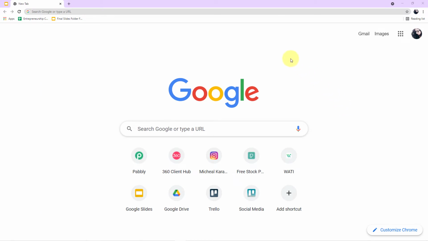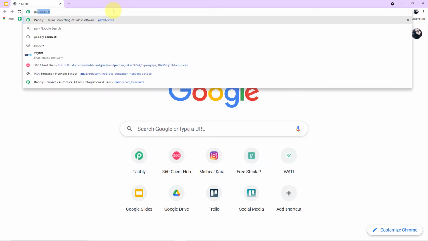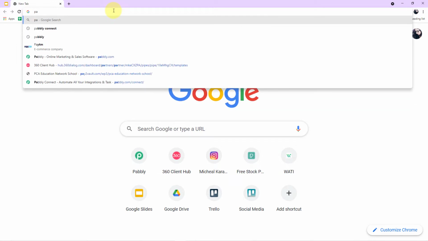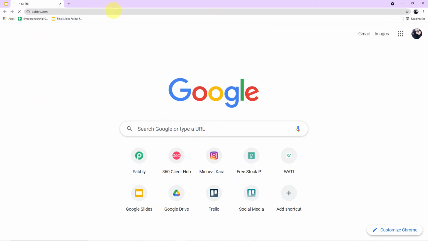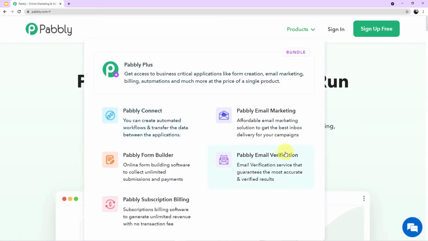Okay guys, so to start with the process, you have to first open your browsers, come to the search engine and here search for Pabbly. Remember, Pabbly. Press enter. And as you can see on my screen, this is the website page of Pabbly. What you have to do next is click on products. And you can see all of the 5 applications offered by Pabbly on my screen. Today we are using Connect, so click on Connect.